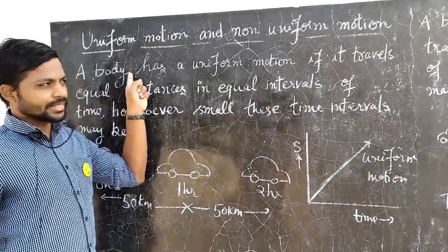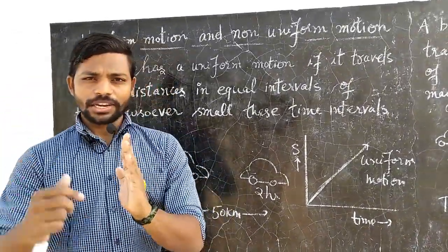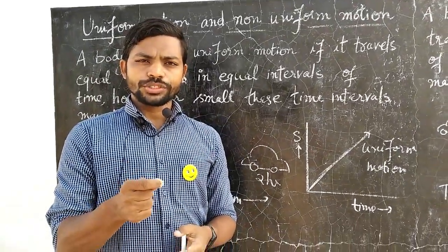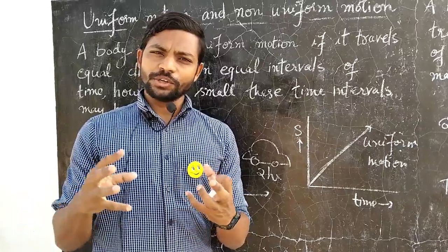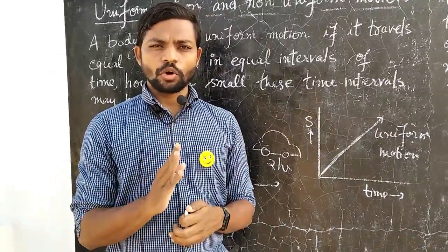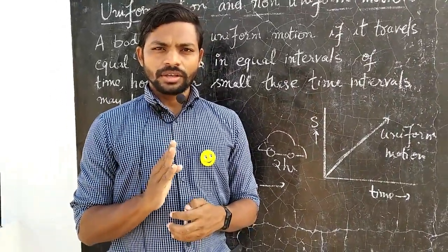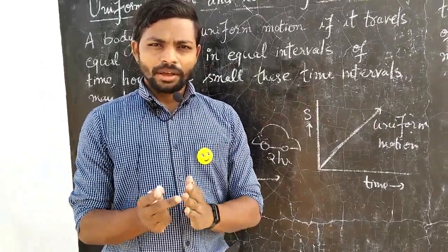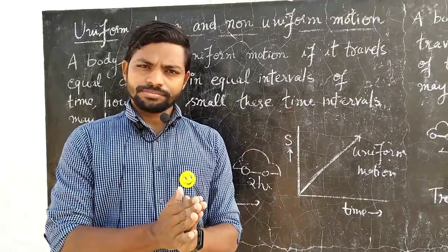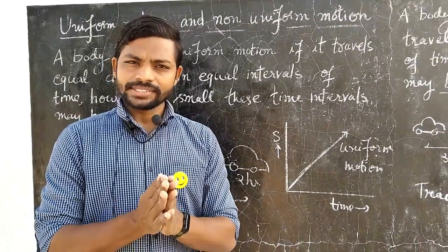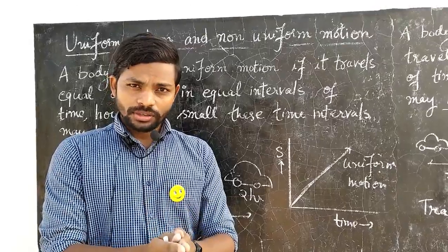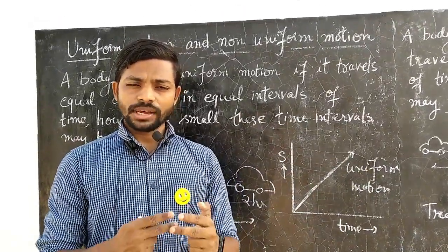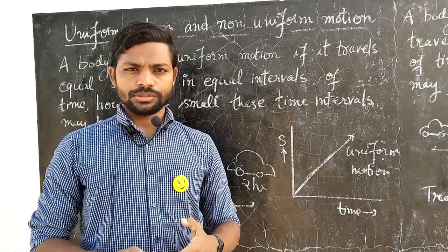A body has, before that let me tell you one thing. We have learned a body is said to be in motion if its position is changing continuously with a reference point or with time, right? But to describe a motion, we must know two things. Firstly, whether the body is moving fast or slow, and secondly, where is the body and where it is going to go in the future. These two things are very important for describing the motion.